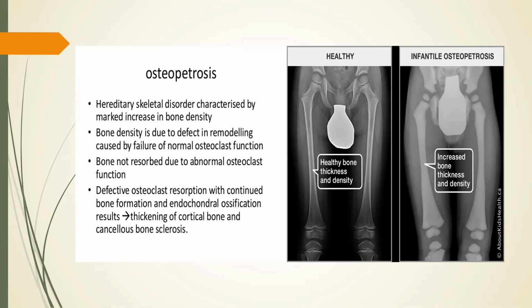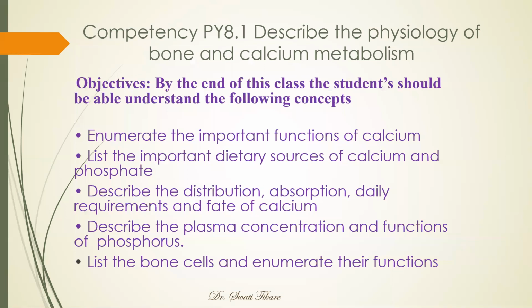Okay, so with this, we have completed today's objectives. So we enumerated the important functions of calcium, listed the important dietary sources of calcium and phosphate, described the distribution, absorption, daily requirements, and fate of calcium, described the concentration and functions of phosphorus, that is phosphate, and also listed the different bone cells, and we enumerated their functions.